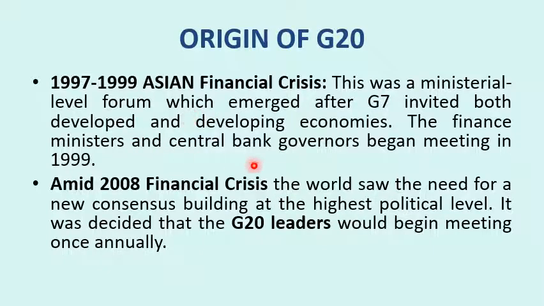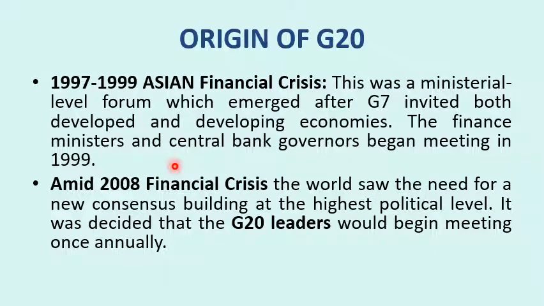The finance ministers and central bank governors began meeting in 1999. So it's a financial crisis. That is why the finance ministers and central bank governors, because the crisis is affecting all the nations. If one country is in crisis, all the other dependent countries, where exports and imports flow from one country to another, also get impacted.